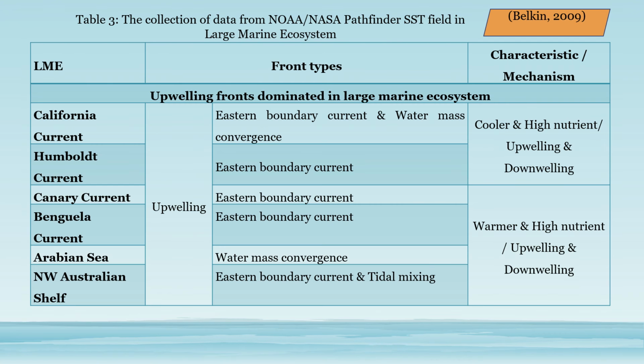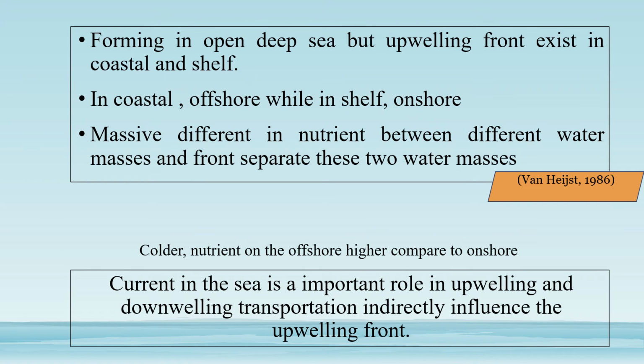The next table will show the upwelling fronts dominated in large marine ecosystems. Usually, upwelling fronts form in the open deep sea, but upwelling fronts exist in coastal and shelf areas. In coastal areas, it happens offshore, while on the shelf, it happens onshore, and the way upwelling or downwelling happens is due to the massive difference in nutrients between different water masses, which the front separates.